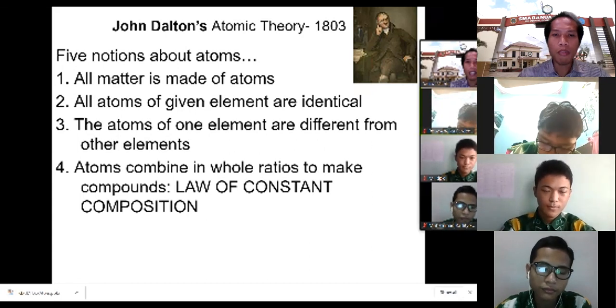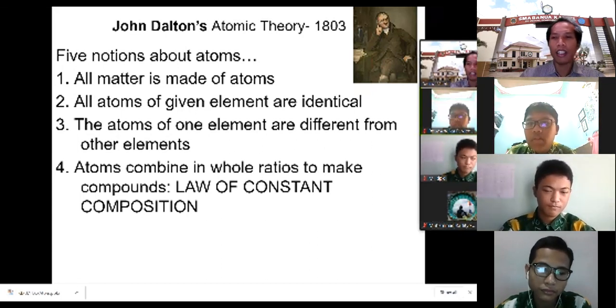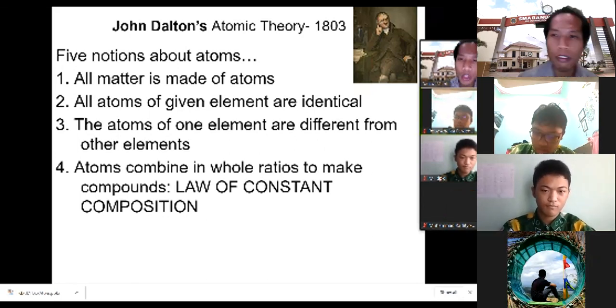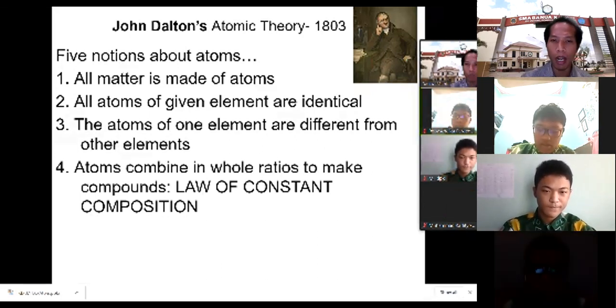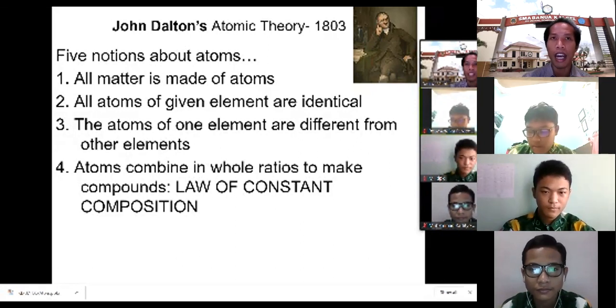Atoms combine in whole-number ratios to make compounds. We can see that, for example, in the formation of water, a water compound. There are two types of atoms, hydrogen and oxygen. We know that the composition of the atoms in a compound must be in a fixed proportion.